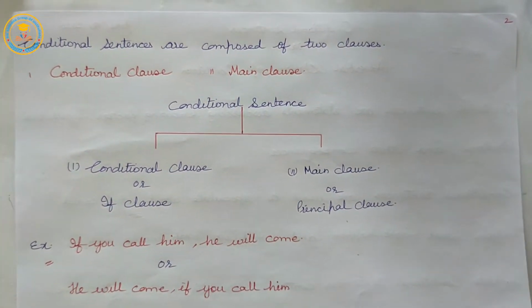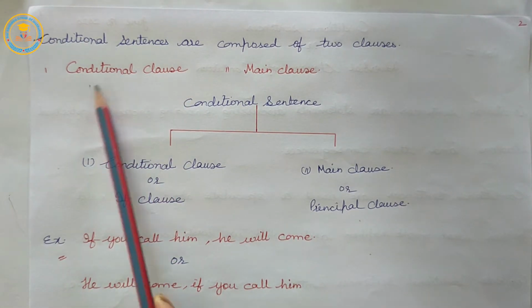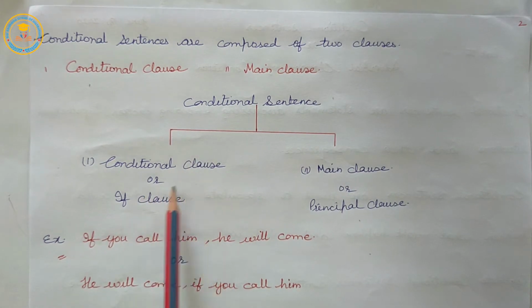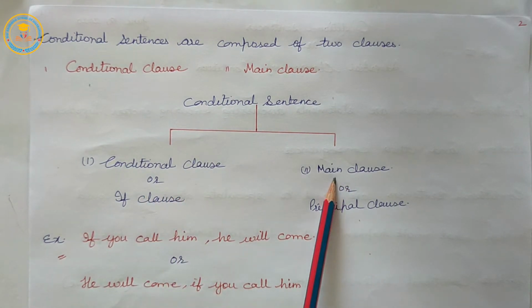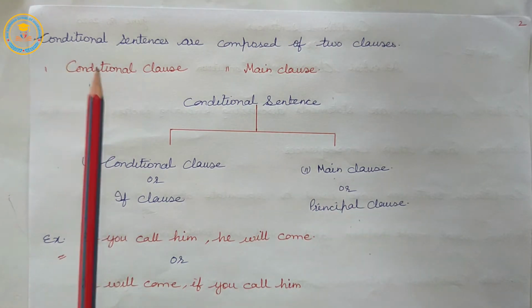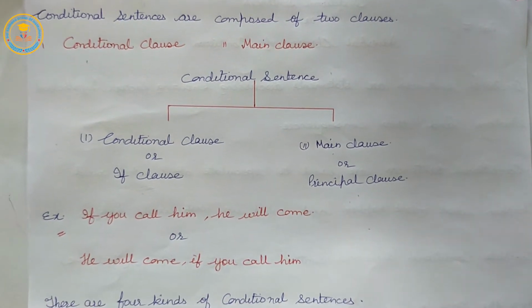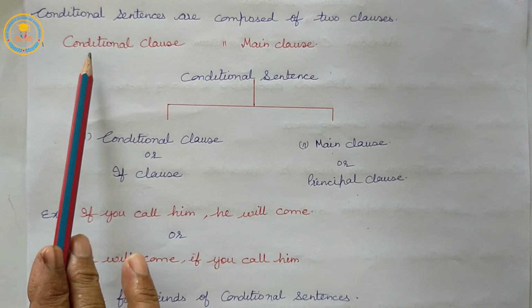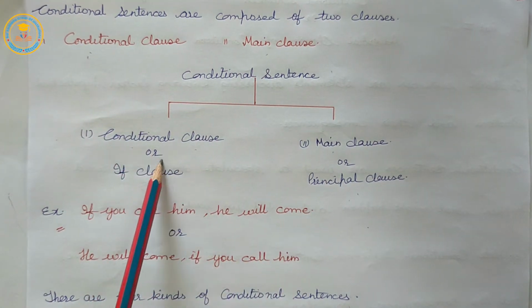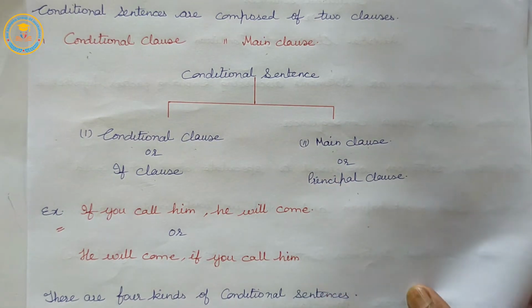Conditional sentences are composed of two clauses: the conditional clause, or if clause, and the main clause, or principal clause. The structure is conditional clause or if clause, plus main clause or principal clause.